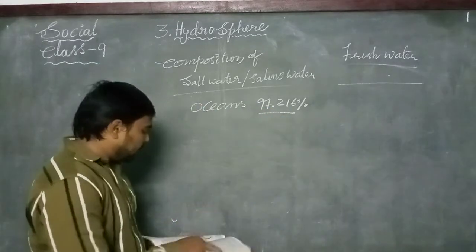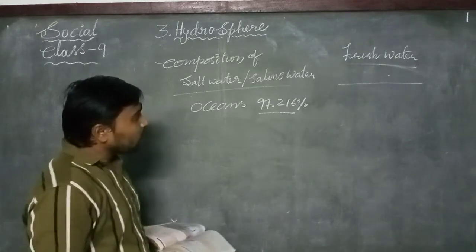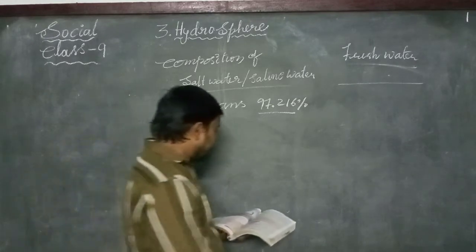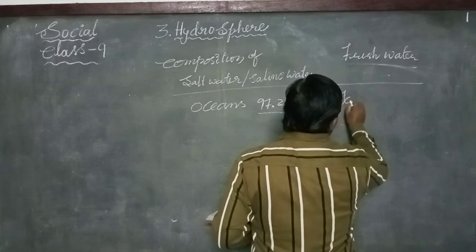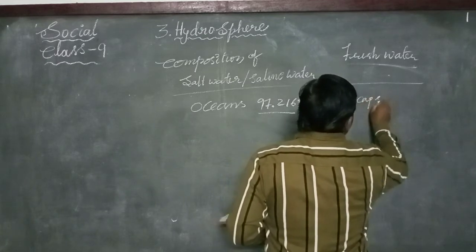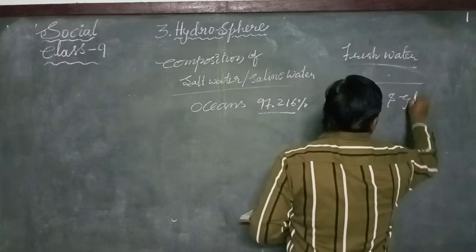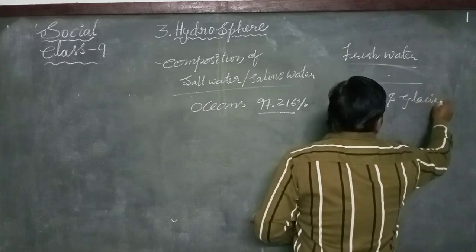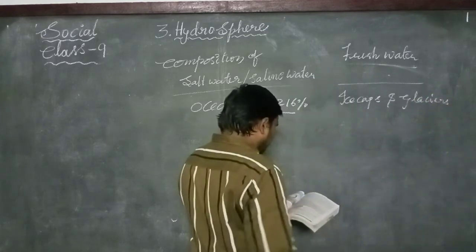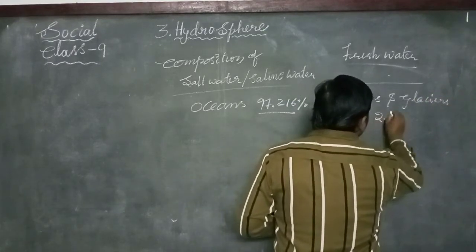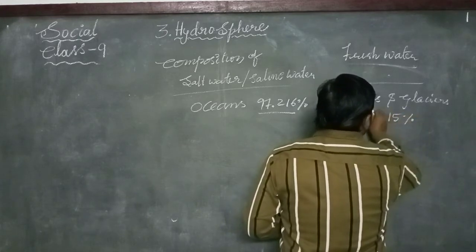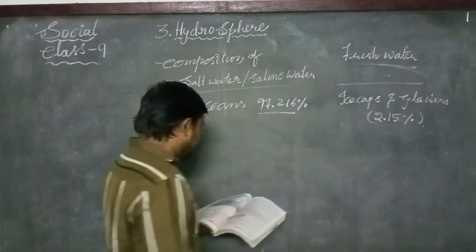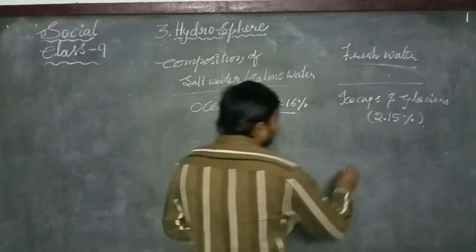Now let us see about the fresh water. Fresh water is in the form of ice caps and glaciers. It is about only 2.15 percentage.